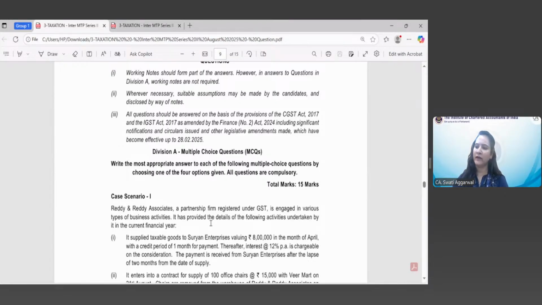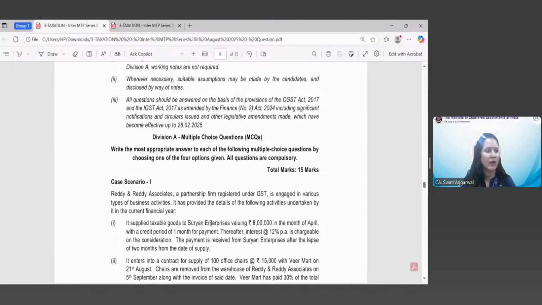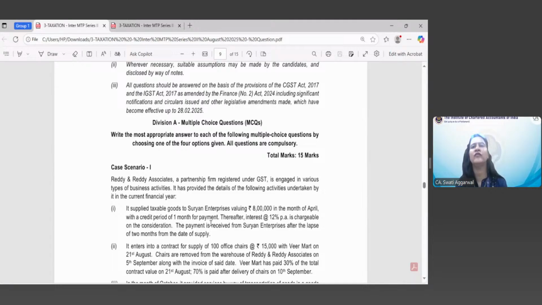Case scenario 1, Ready and Ready Associates, a partnership firm registered under GST. So this is a partnership firm, Ready and Ready Associates. It is registered under GST and is engaged in various types of business activities. It has provided the details of the following activities undertaken by it in the current financial year. It supplied taxable goods to Suryan Enterprises valuing rupees 8 lakh in the month of April with a credit period of 1 month for payment.